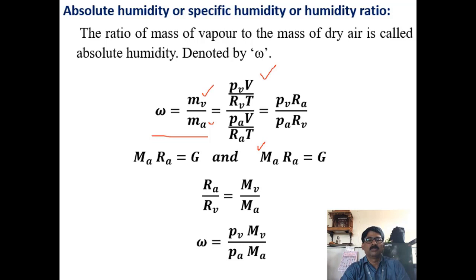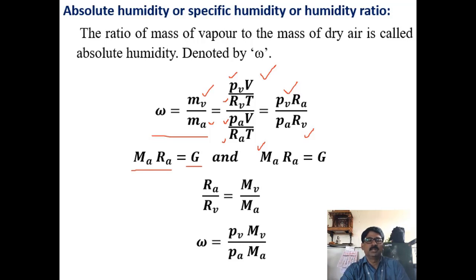Here V is the volume of the mixture and T is the temperature of the mixture, which is constant. The only variables are the partial pressure of vapor and partial pressure of air, as also the gas constant of the vapor and the gas constant of air. After simplification, you will get Pv Ra by Pa Rv. And you also know that the product of molecular weight and gas constant is nothing but the universal gas constant.